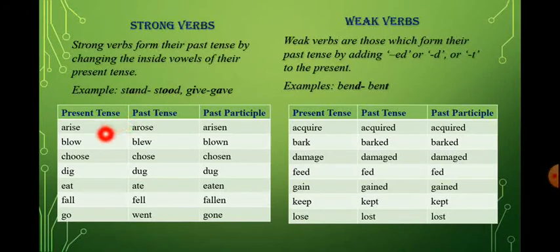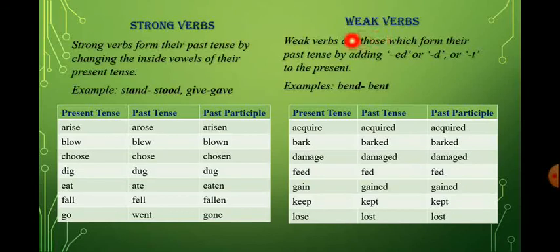Here are some examples. You can see arise. Arise is the present tense, and the past tense becomes arose. I was the vowel in the present tense, and in the past tense we get another vowel, that is O. The past participle, that is the third form of a verb, is written as arisen. Another example: blow, blew, blown; choose, chose, chosen. In this chart you can see how a present tense gets changed into past tense and how the spellings change.